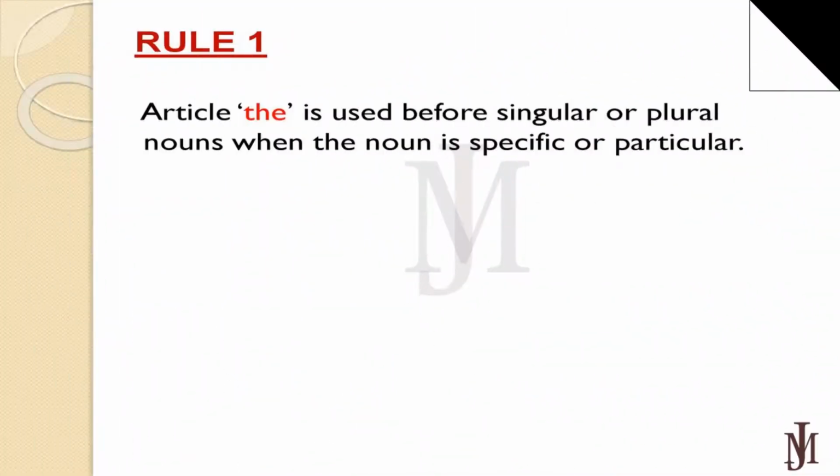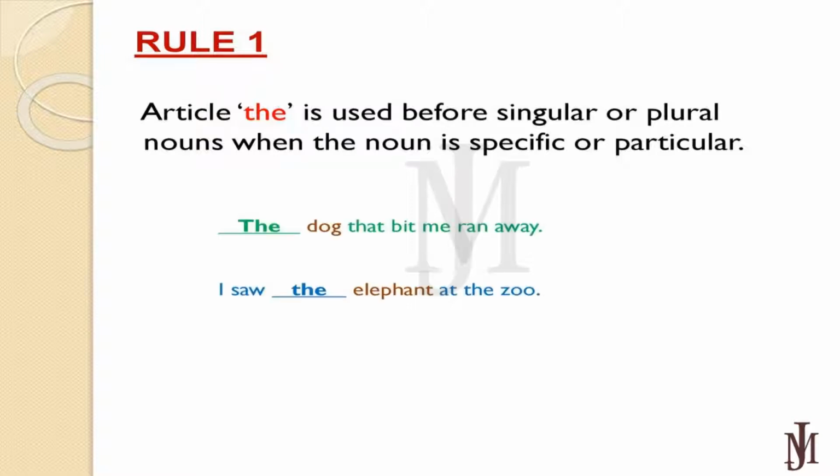Rule number 1. Article "the" is used with singular or plural nouns when the noun is specific. For example, the dog that bit me ran away. Here we are talking about a specific dog, the dog that bit me. Another example, I saw the elephant at the zoo. Here we are talking about a specific noun, elephant.